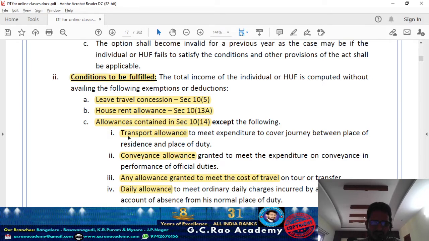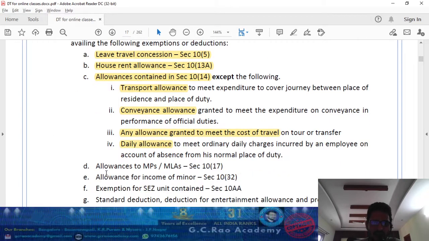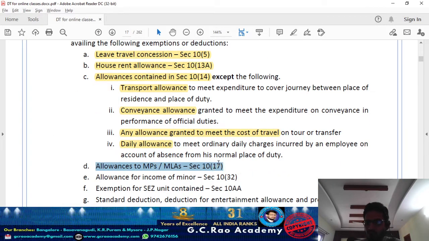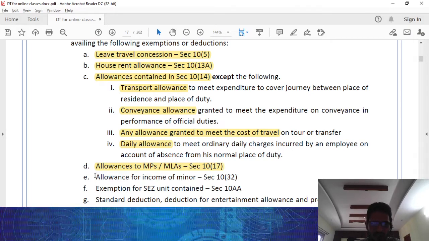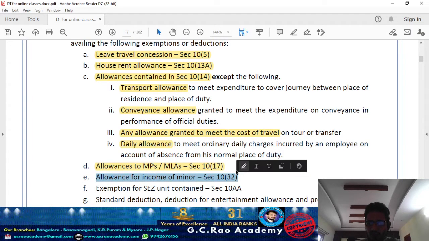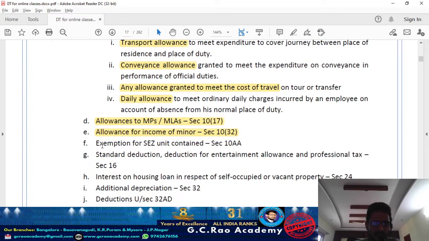And daily allowance also you can claim, except these four. Transport allowance is going to be covered separately, and conveyance allowance, cost of travelling allowance, and next one daily allowance. These are fully exempt allowances. Except these in 10(14) you cannot avail any exemptions. And allowances given to MPs and MLAs you cannot claim under 10(17), and allowance for the income of a minor under 10(32), 1500, you can claim earlier, now you cannot claim it. And exemption for an SEZ unit under 10AA, we are going to cover this item in the deduction chapter.